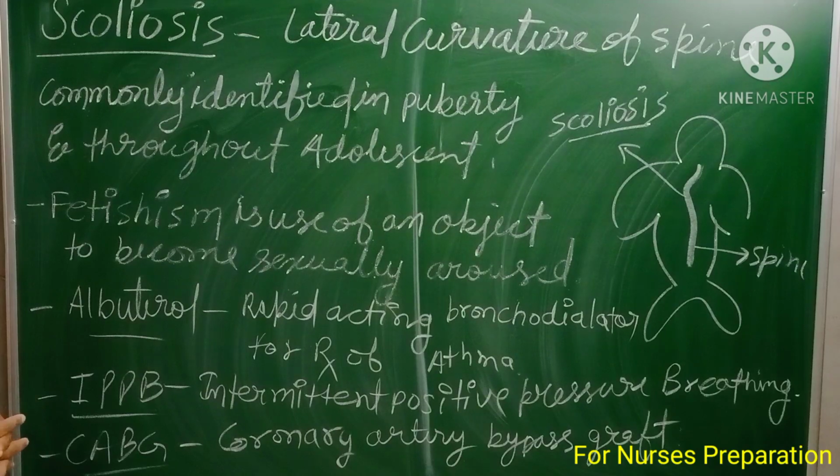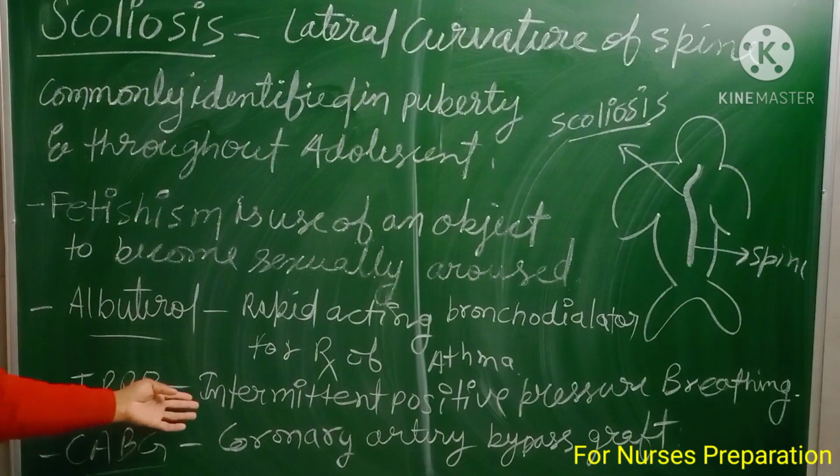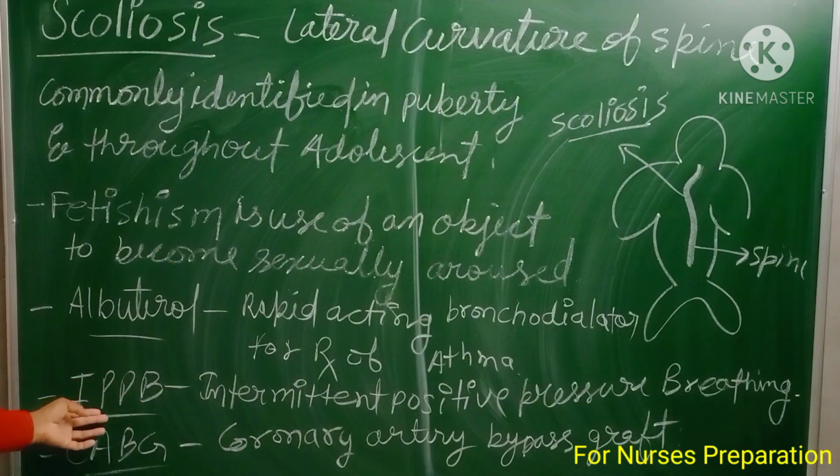Now let's talk about the two important full forms that were previously asked in the exam. First is IPPB. IPPB, intermittent positive pressure breathing. Next is CABG, coronary artery bypass graft. You can take a screenshot for your revision.